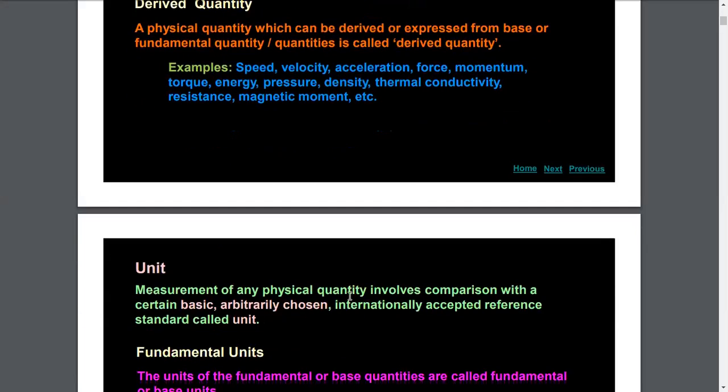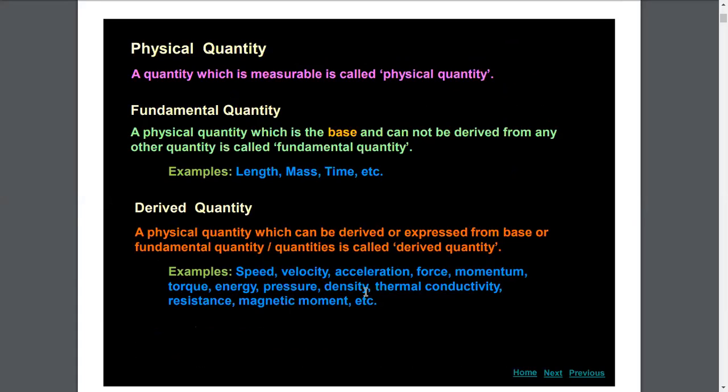Now, so far we have learned about physical quantity. Now we need some measuring activities to measure physical quantity, because we have already defined that all those quantities that we see around us which can be measured are said to be physical quantities.